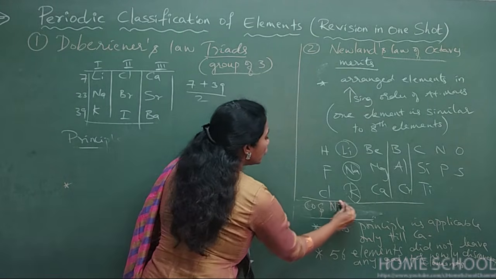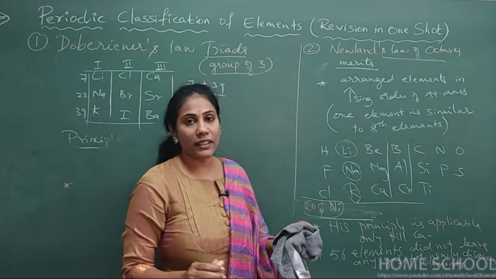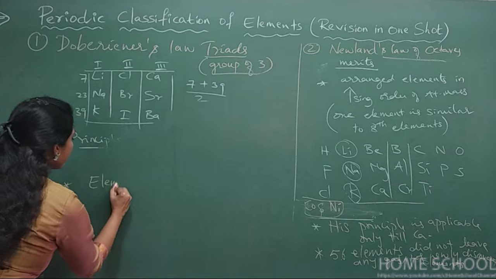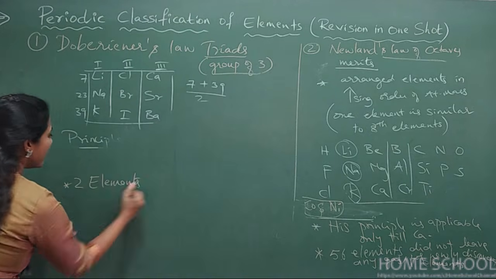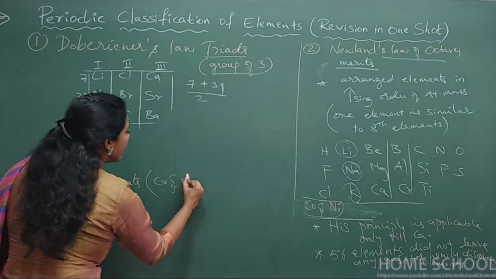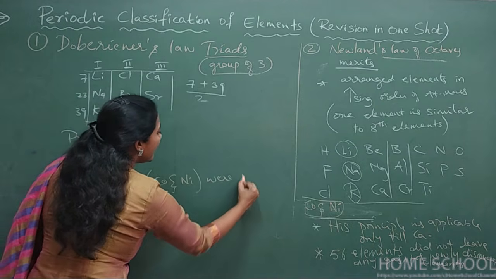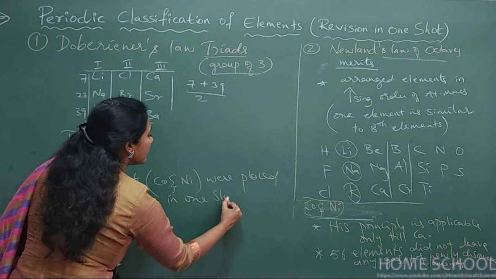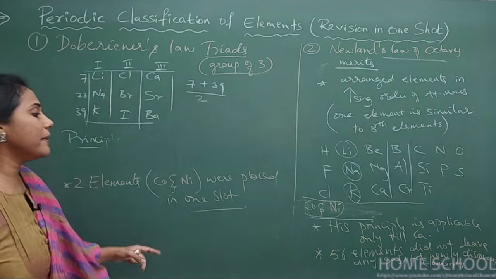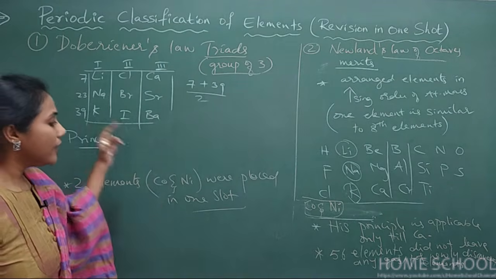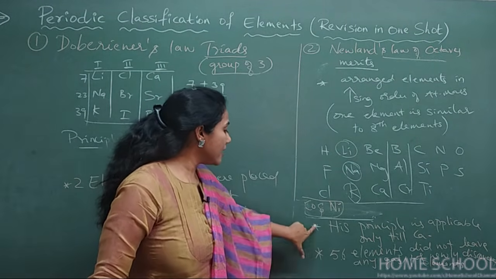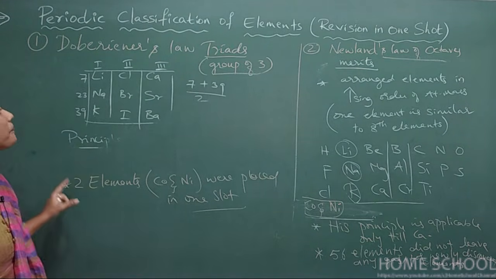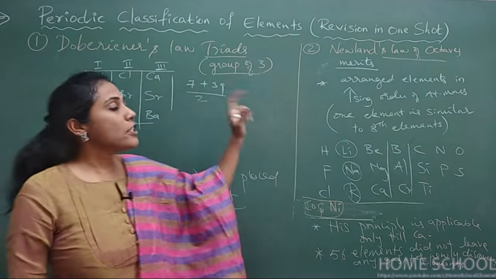So two elements were placed in one slot. This is another limitation. If limitations or drawbacks are asked, these are the 3 points you can remember and write in the examination. Clear? So this is all about Newland's law of octaves.